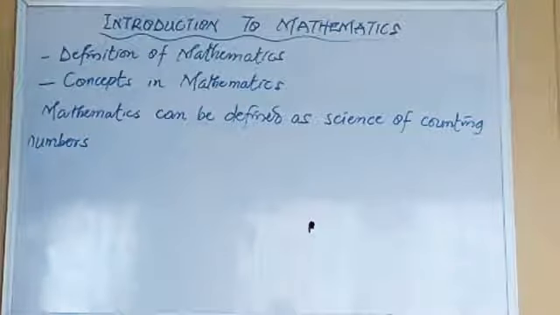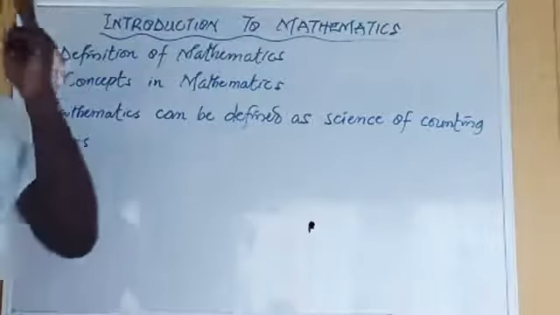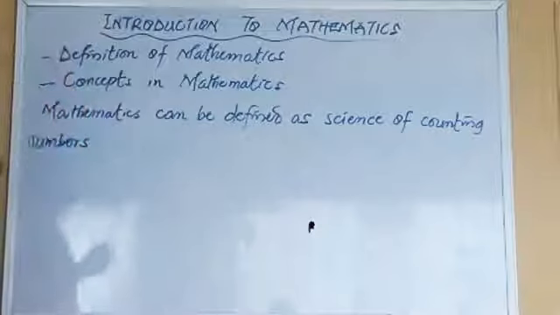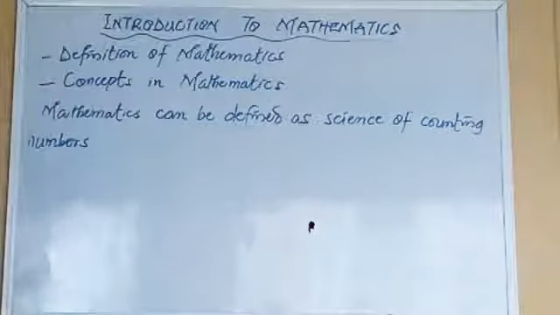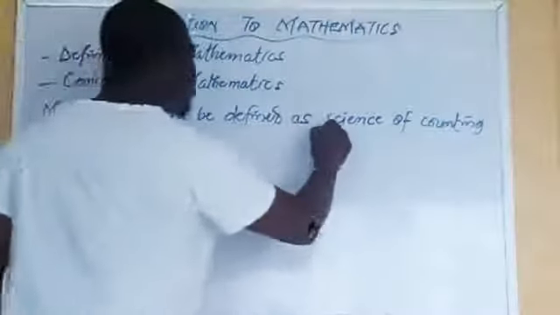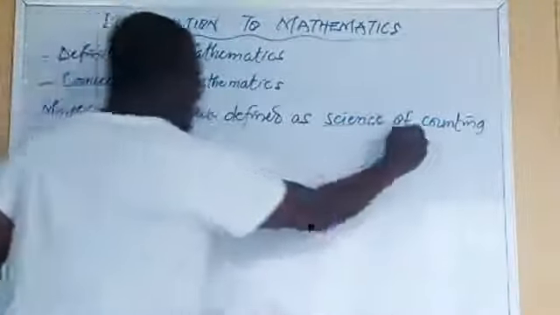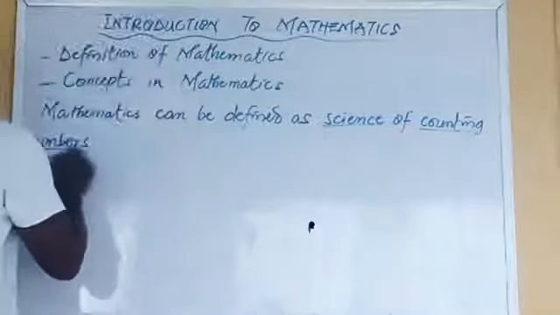This definition gives us two major things here. That is, you have to consider two things: this science, then counting of numbers.